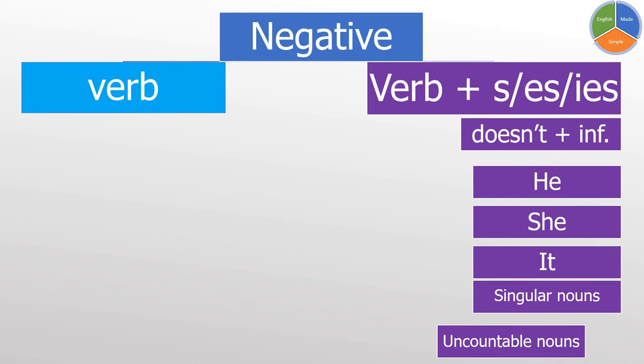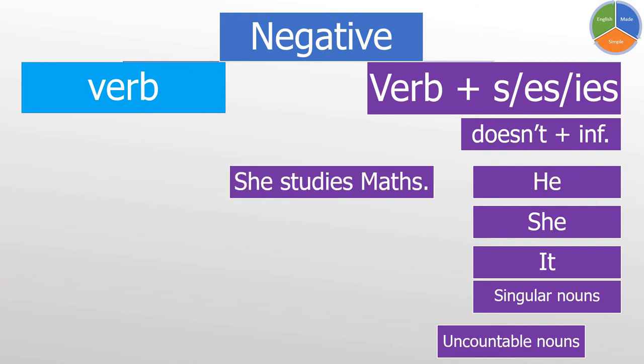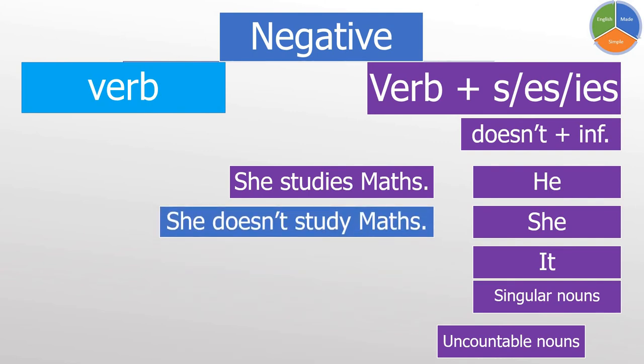Doesn't plus infinitive. Let's look at this example together. She studies maths. Here, the negative form is she doesn't study math. If you look at the verb study, we remove the ies and put the y instead. We put the infinitive form.